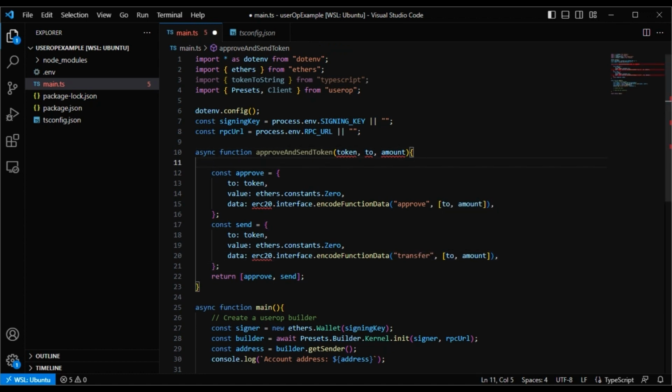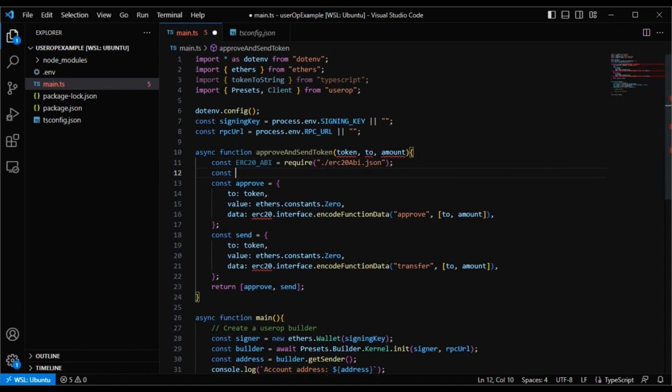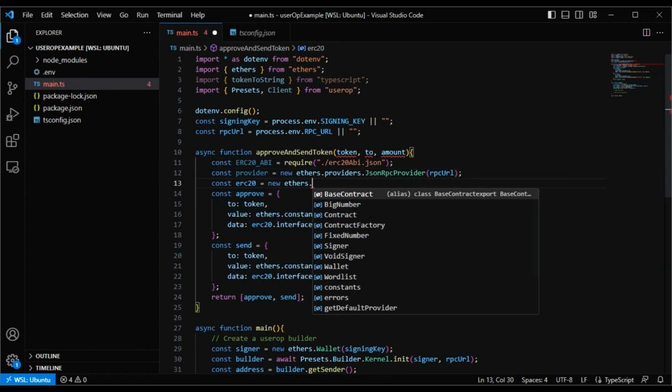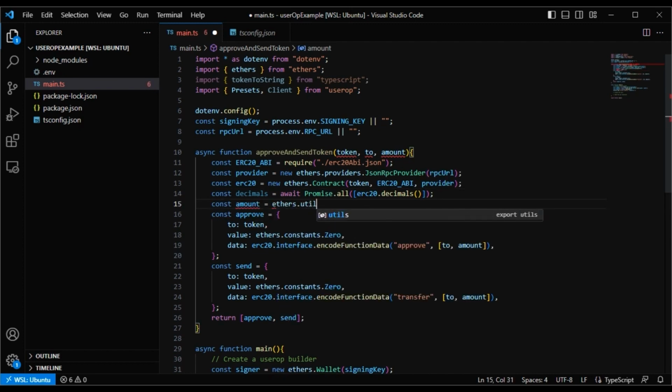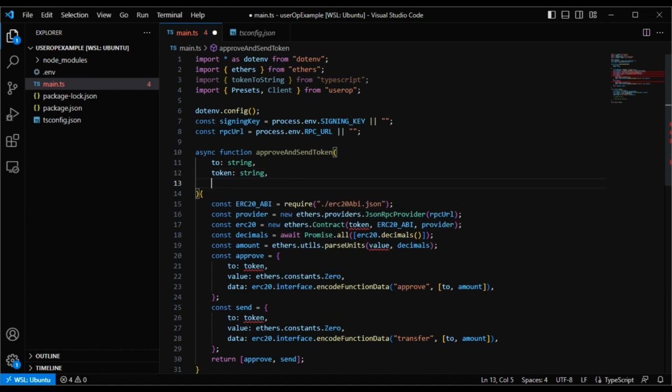We'll import the ABI from a separate file. Ethers will need to get information about the token from the blockchain, so we'll also need to create a provider. Also, don't forget to set your types.